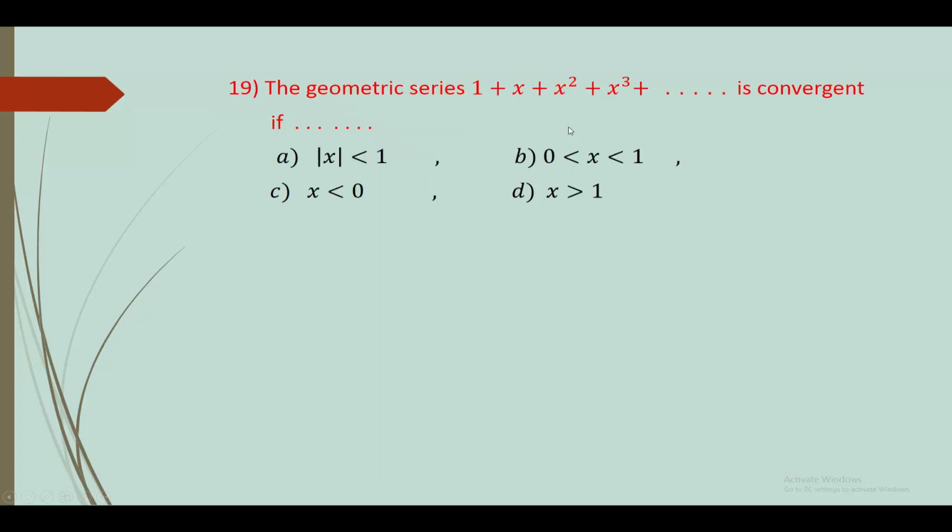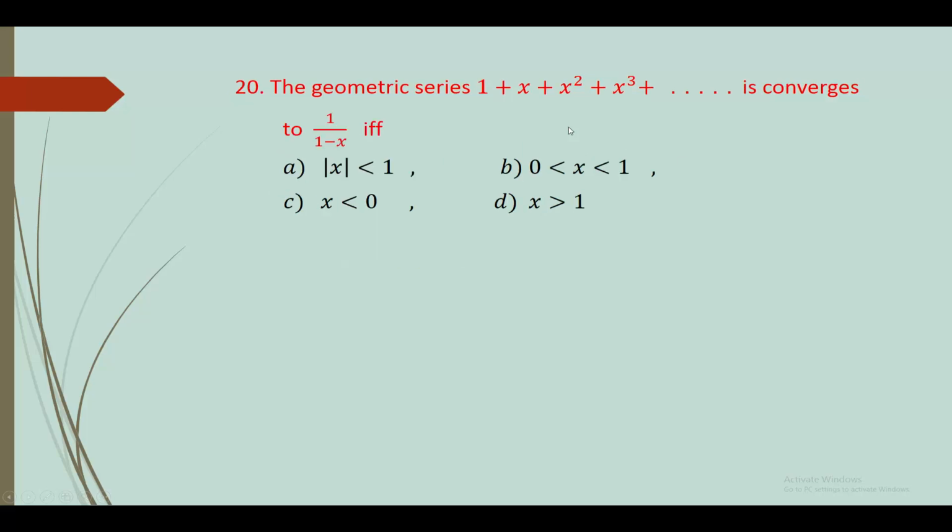Next, 19. The geometric series 1 + x + x² + x³ + ... is convergent if |x| < 1. If the common ratio, mod x, is less than 1, then the series is convergent. Answer is A option, |x| < 1. 20. The geometric series 1 + x + x² + x³ + ... converges to 1 upon 1 minus x if and only if, answer is same option, option A, |x| < 1.